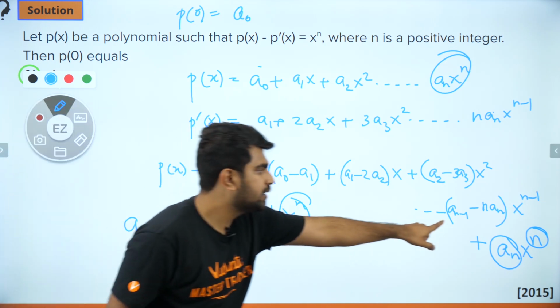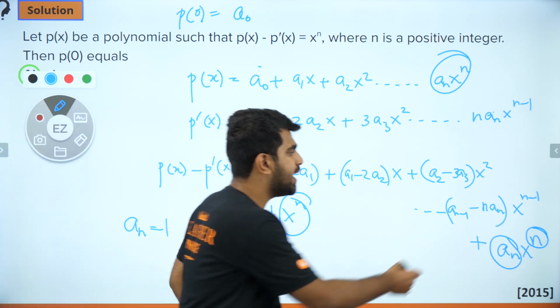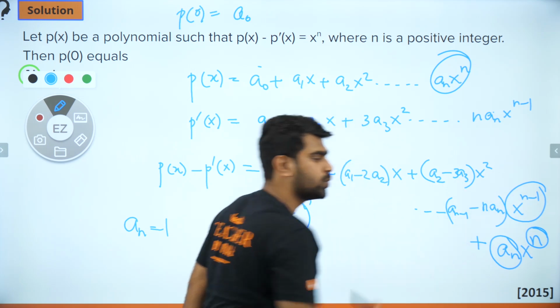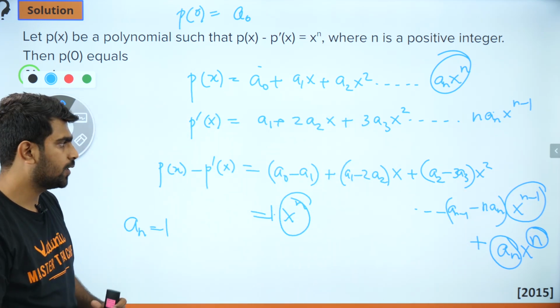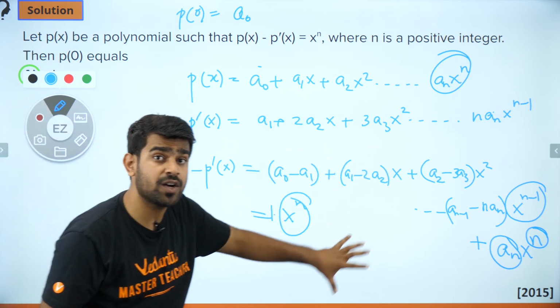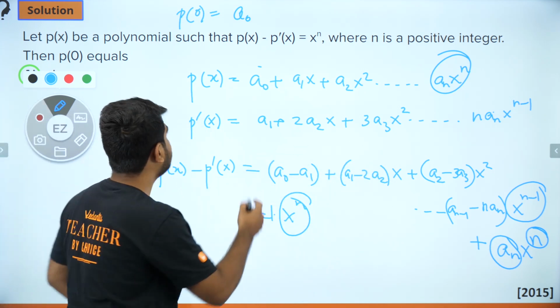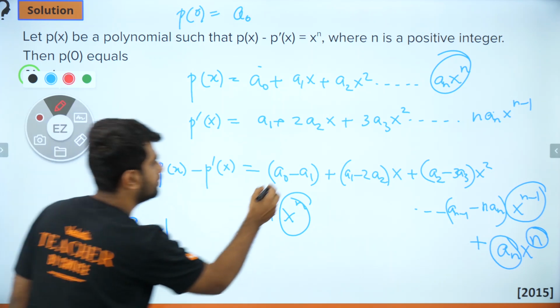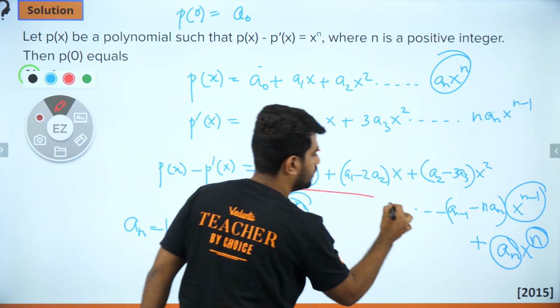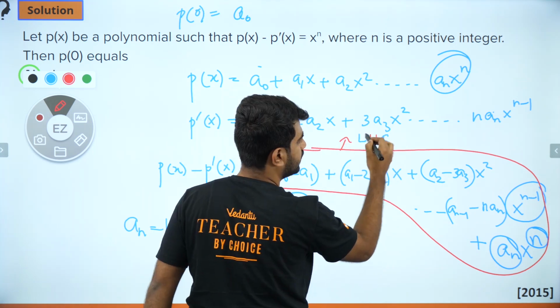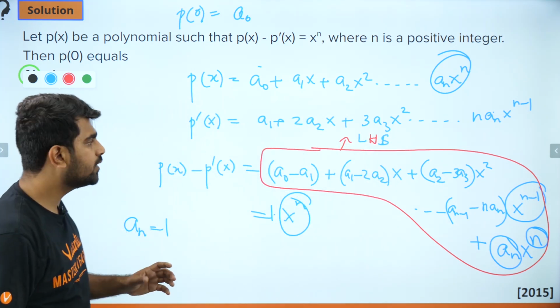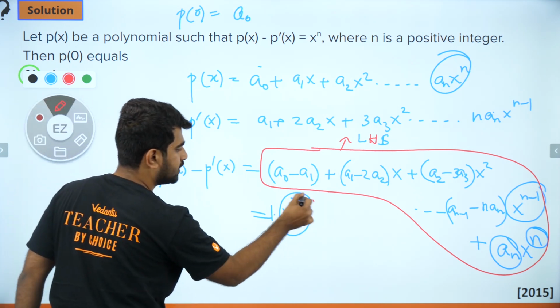Let's move forward. Guys, if you see the coefficient of x to the power n minus 1, here do you have any x to the power n minus 1 term? Okay. So these are two sides of the equation. Let me take a different color. This is my left hand side. And this is my right hand side.